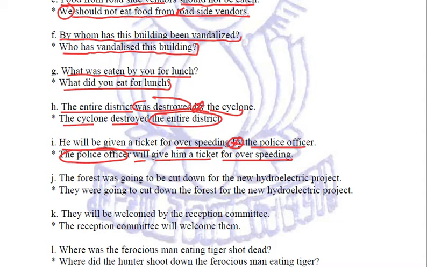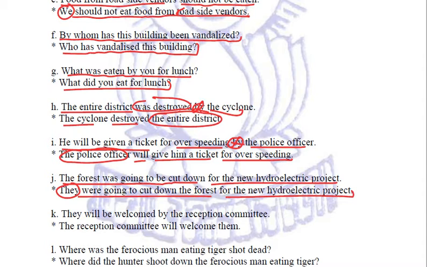Next sentence. The forest was going to be cut down for the new hydroelectric project. By whom? We don't know the subject. So assuming it to be they, they were going to cut down the forest for the new hydroelectric project.